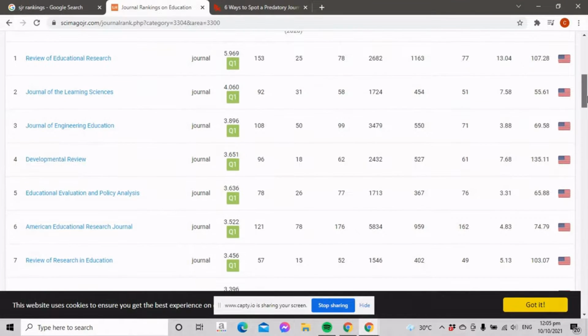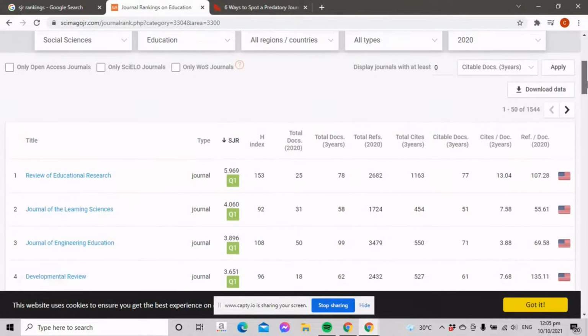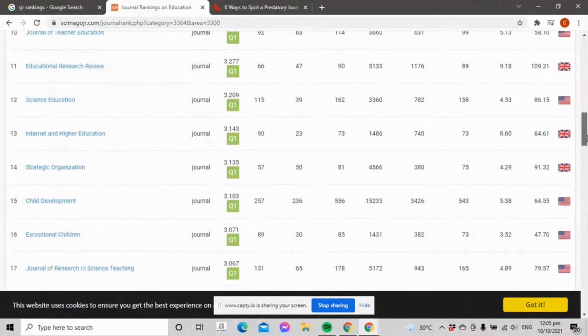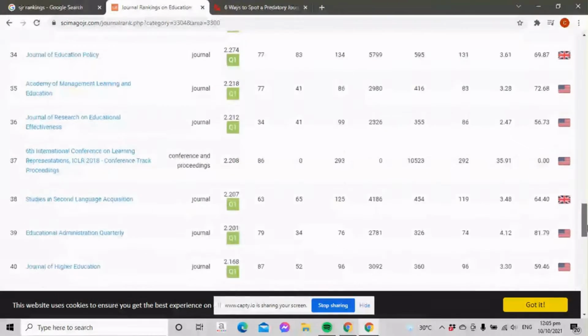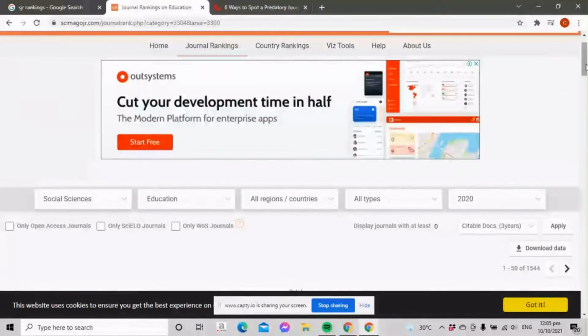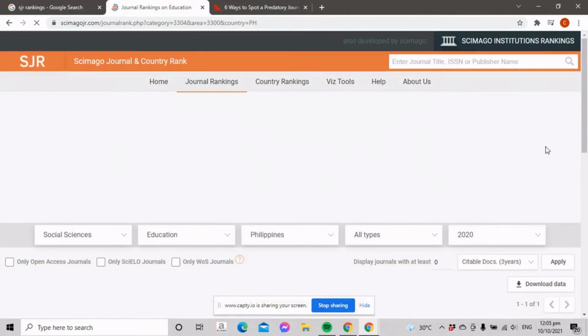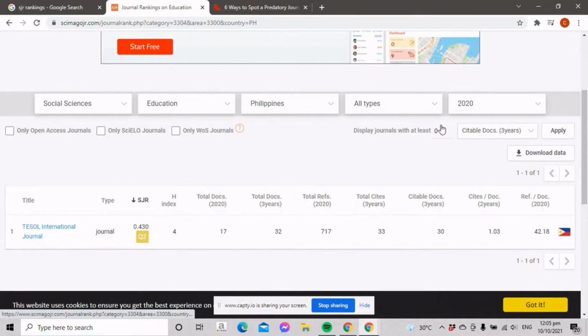Scroll down and you'll be able to see all the scientific and scholarly journals that are related to education. Okay, so now we'll go to Philippines. So as you can see, there is only one scientific journal right now in the Philippines that is related to education.